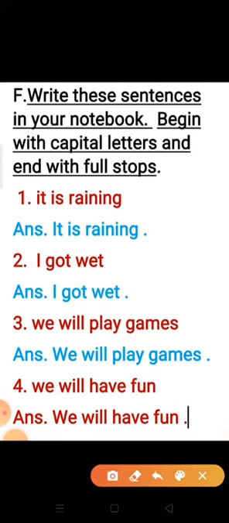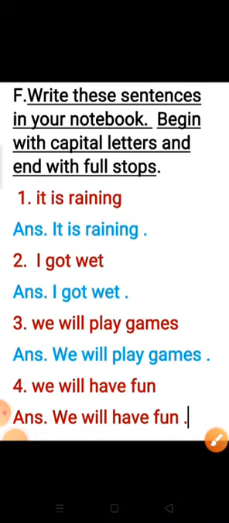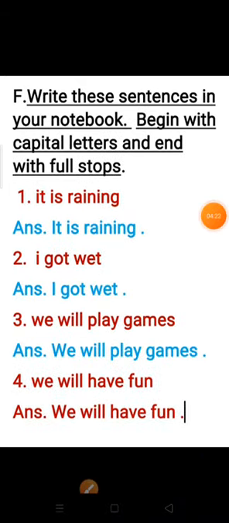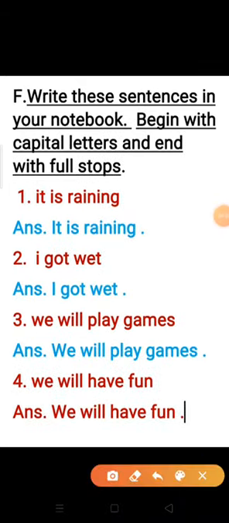So in the answer you can write capital I and you can put a full stop. It is raining. I got wet. So look at here, children. I is in small letter na. I got wet. So you can add capital I here and you can put a full stop.